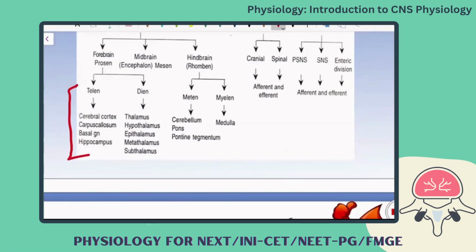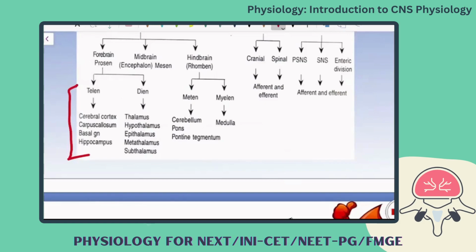So telencephalon mainly gives the cerebral cortex and its connecting commissures corpus callosum, basal ganglia, hippocampus. And diencephalon, it gives rise mainly to the deeper structures, the thalamus, hypothalamus, epithalamus, metathalamus and subthalamus.